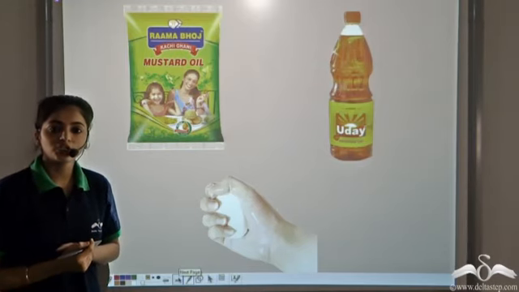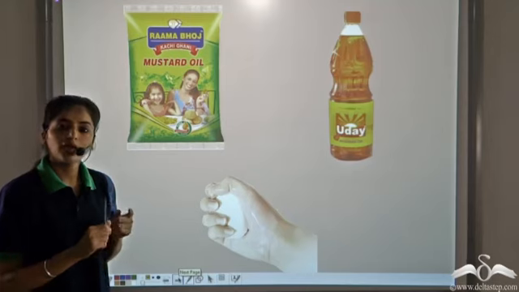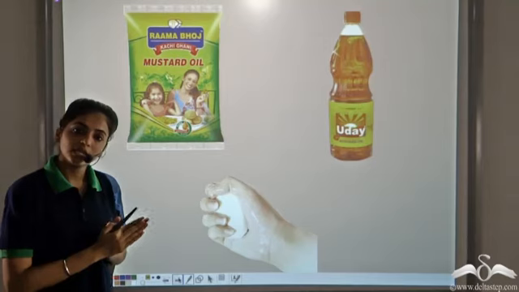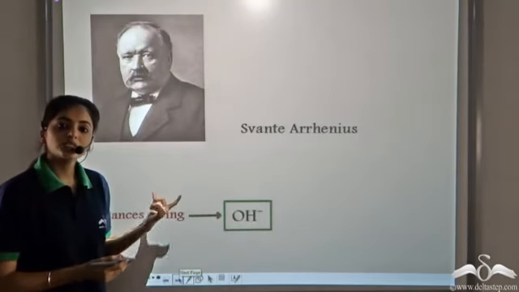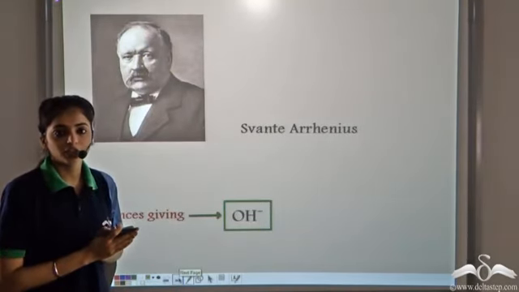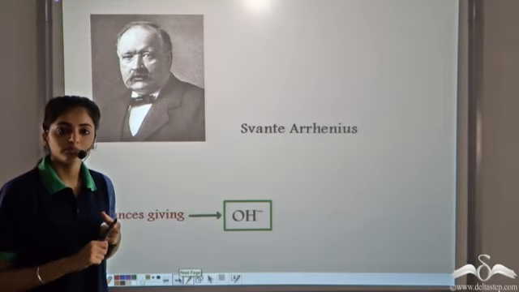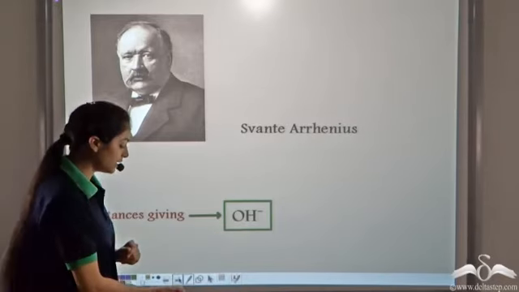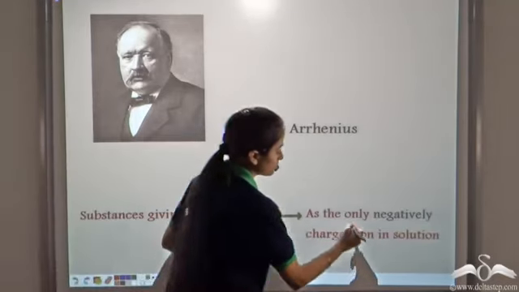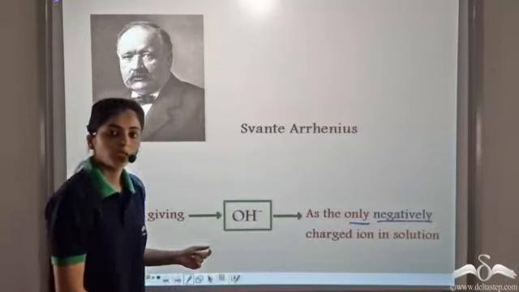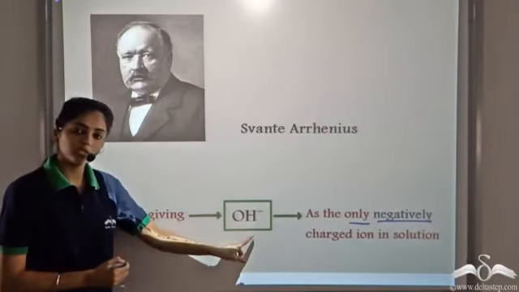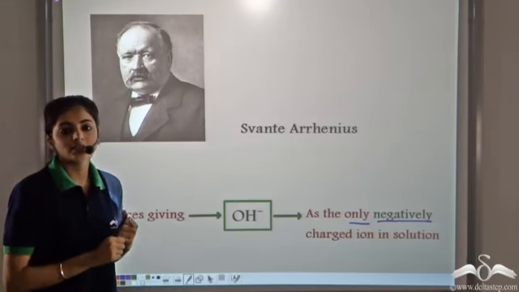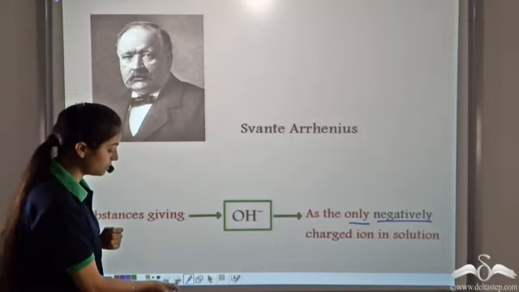According to the early classification, bases were the compounds that tasted bitter and were also slippery in nature. But the first scientist, again Arrhenius, he was able to give the first chemical classification for the bases. According to him, all the substances which give OH- ions as the only negatively charged ions in solution. Such substances which give OH- or hydroxyl ions as the only negatively charged ions in solutions are classified as bases.